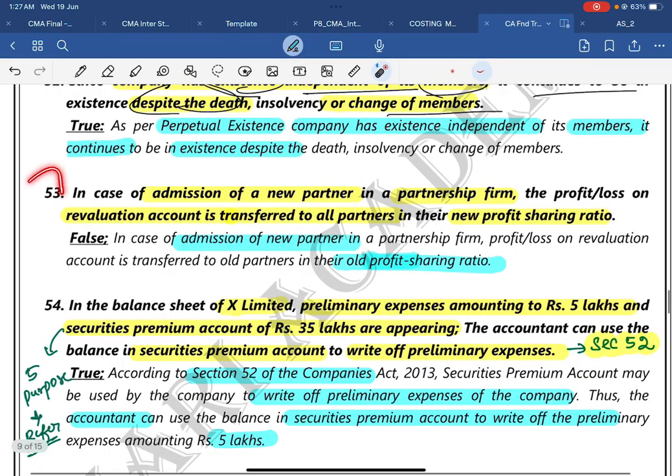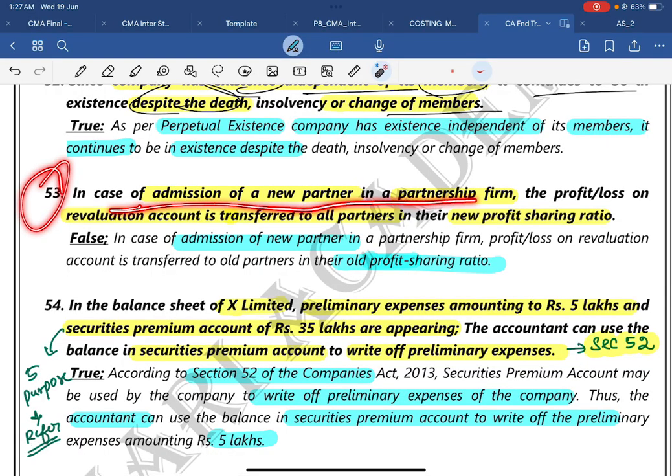Question number 53. In case of admission of a new partner in a partnership firm, revaluation account is transferred to all partners in the new profit sharing ratio. No, it should not be transferred in the new profit sharing ratio. It should be in the old profit sharing ratio. If you want to add one more point, the profit and losses of a revaluation account is transferred not to all partners, but only to the old partners.